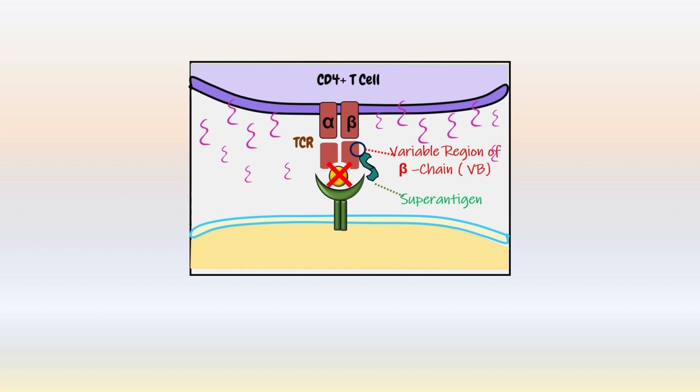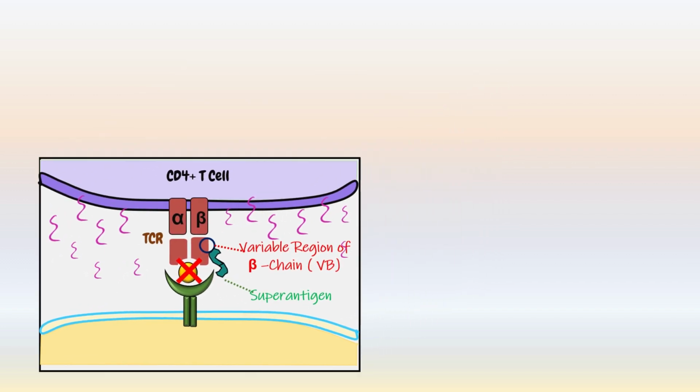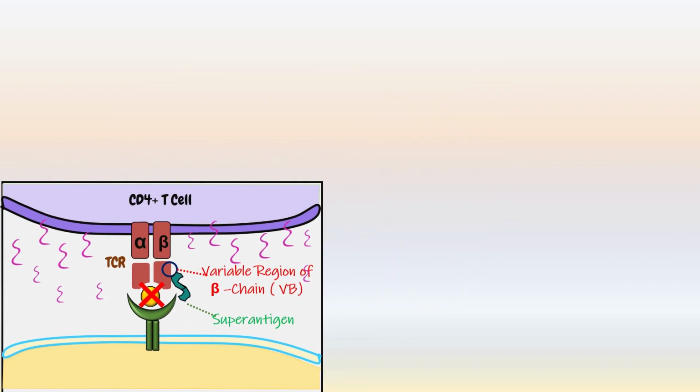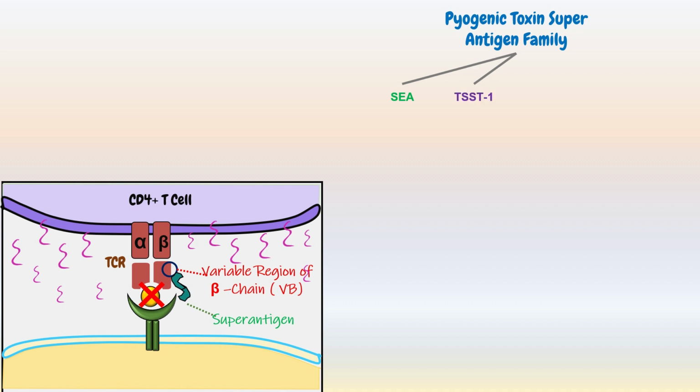The pyogenic toxin superantigen family can cause food poisoning, fever, vomiting, and diarrhea, and includes Staphylococcus aureus enterotoxins, staphylococcal toxic shock syndrome toxin 1, streptococcal superantigen, and several streptococcal pyogenic exotoxins.